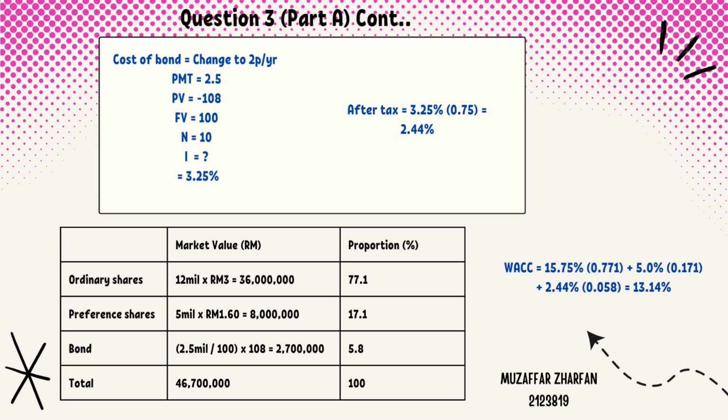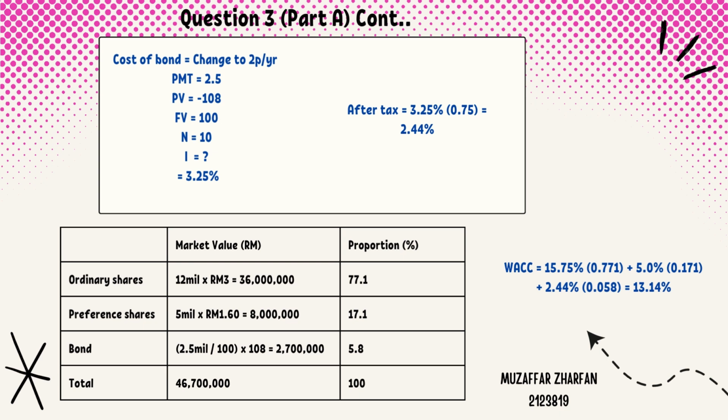So we got 3.25% interest on the bond. Not to forget, the calculation after tax is 3.25% interest times 75%, one minus the corporation tax rate. So we got 2.44%. Next step, we need to find the proportion of all these sources by using each one's market value divided by the total market value.